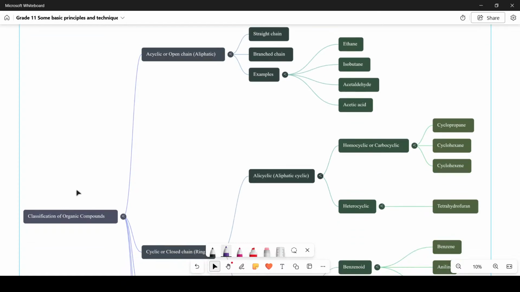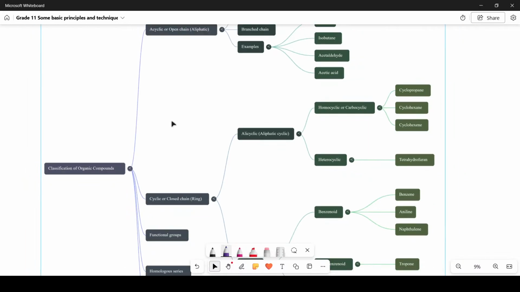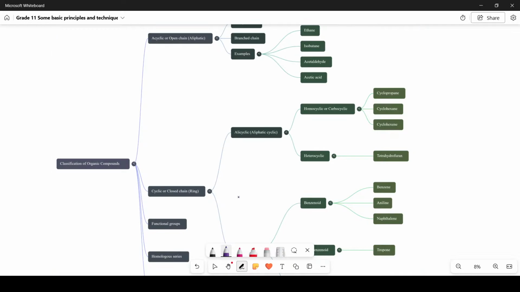So these organic compounds are simplified and studied systematically by classifying them broadly into two types. What are those two types? One, the cyclic or closed chain ring compounds. Another one, acyclic or open chain compounds. The first one is acyclic or open chain compounds, and these are also known as aliphatic compounds.